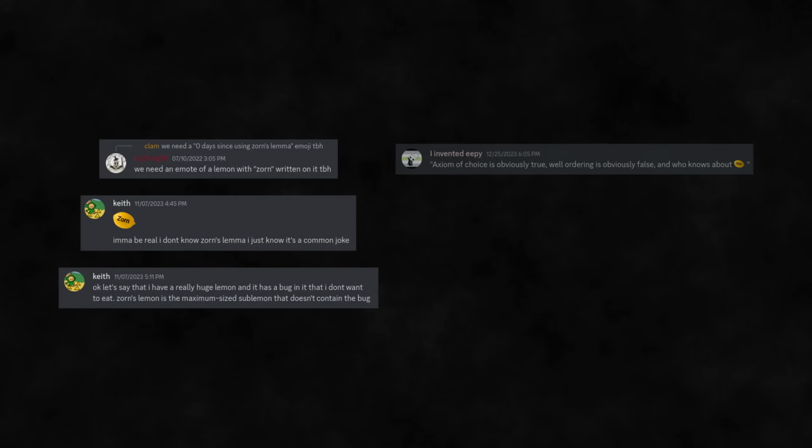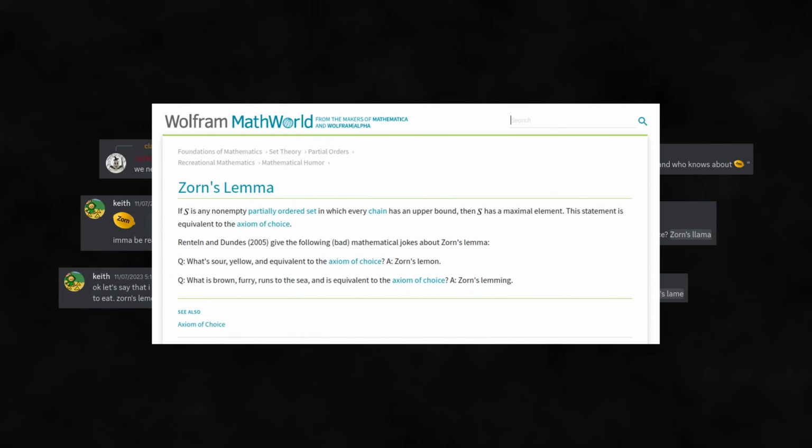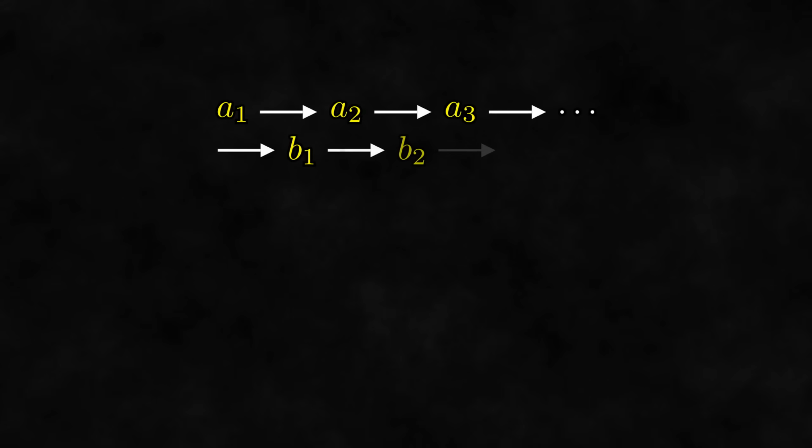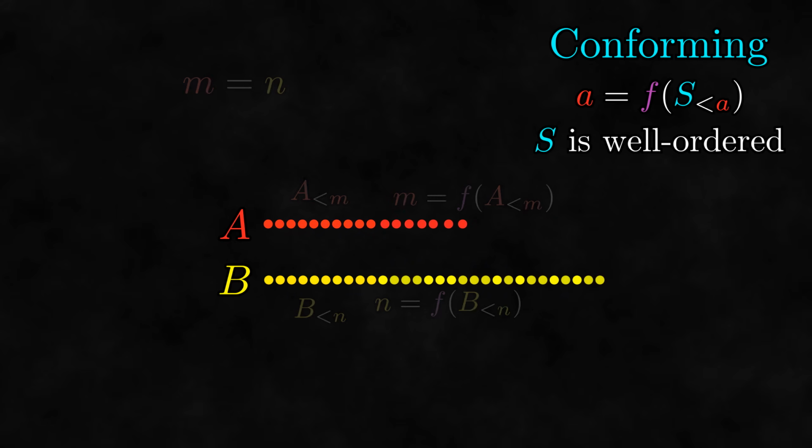Outside of advanced math textbooks, the only times I see Zorn's lemma mentioned are in jokes about how confusing it is, or when people are talking about things that are equivalent to the axiom of choice. If you don't believe me, look at the Wolfram MathWorld page for Zorn's lemma. It states the theorem, says it's equivalent to the axiom of choice, then makes a couple of bad jokes about it. However, in reality, Zorn's lemma is a very interesting and useful result for producing large mathematical objects, and relegating it to jokes and obscure proofs is doing it a huge disservice.